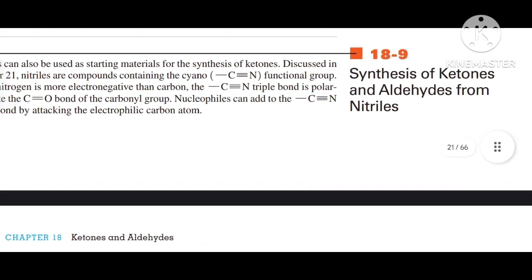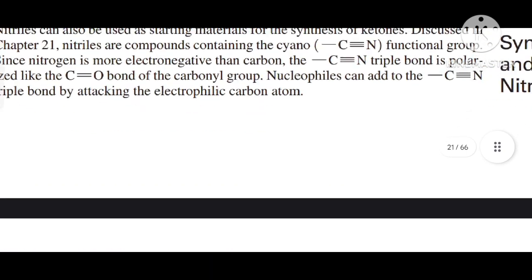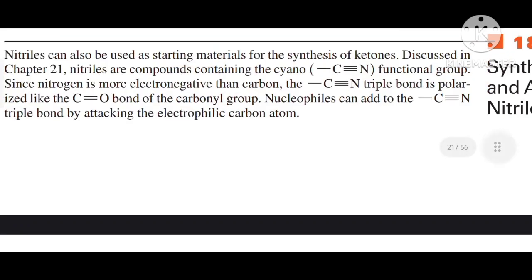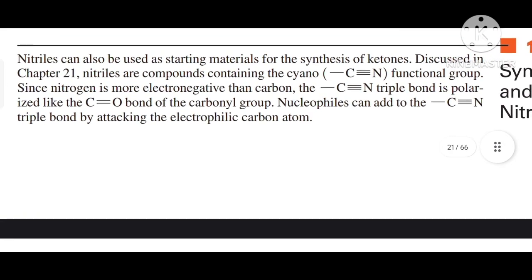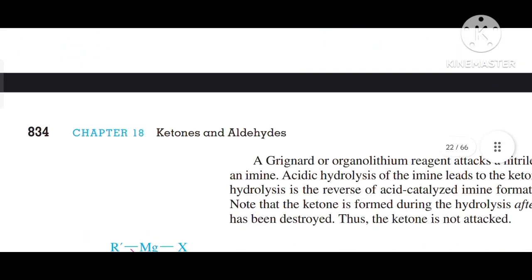Next topic is synthesis of ketones and aldehydes from nitriles. Nitriles can also be used as a starting material for synthesis of ketones, as discussed in chapter 21. Nitriles are compounds containing the cyano, that is C triple bond N, functional group. Since nitrogen is more electronegative than carbon, the C triple bond N is polarized like the C=O bond of the carbonyl group. Nucleophiles can add to the C triple bond N by attacking the electrophilic carbon atom.